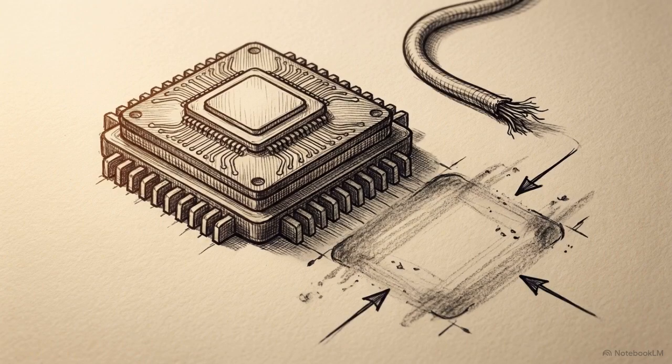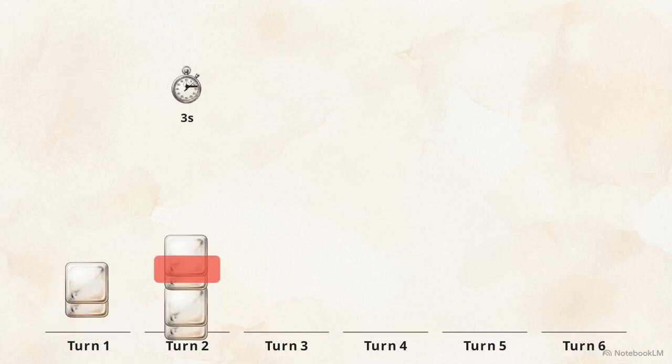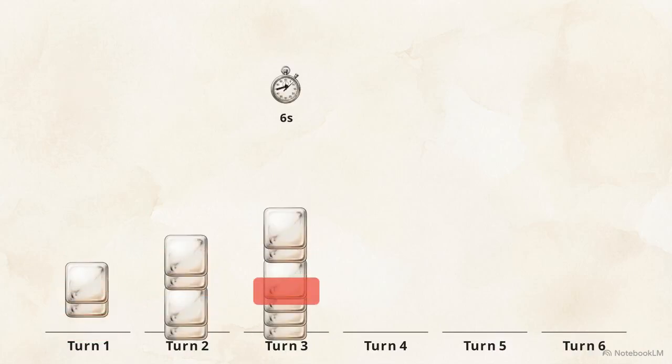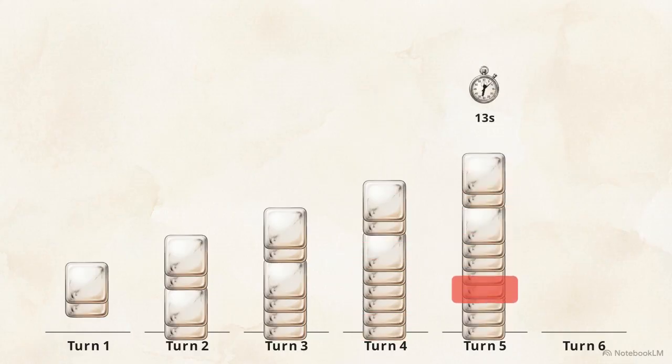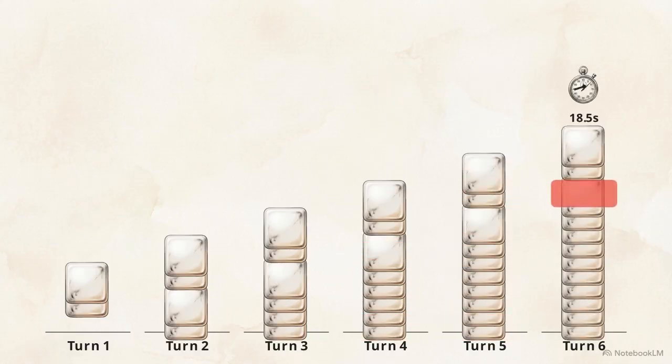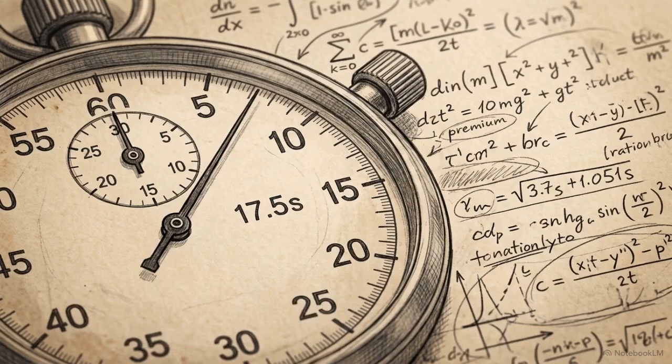In a 6-turn conversation, ephemeral state penalizes workflows. The cache dies after every response, forcing a fresh prefill over the entire accumulated history. Consequently, latency compounds. Time to first token degrades from 1 second on turn 1 to 18.5 seconds by turn 6. 17.5 seconds of that final delay is spent strictly recomputing the mathematical relationships of the exact same words from previous turns, simply because the user submitted a new query.